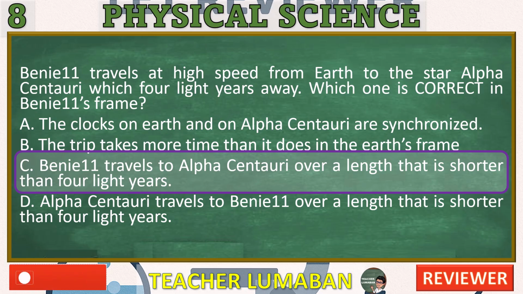In Binet 11's moving frame, the distance to Alpha Centauri contracts to less than 4 light-years, making the trip shorter in both distance and time. D. Alpha Centauri travels to Binet 11 over a length that is shorter than 4 light-years. Incorrect. While from Binet 11's perspective it appears Earth and Alpha Centauri are moving toward them, the correct relativistic description is that Binet 11 travels over a contracted distance, not that the star moves toward them in a shortened space.